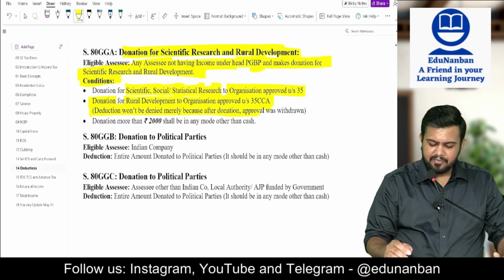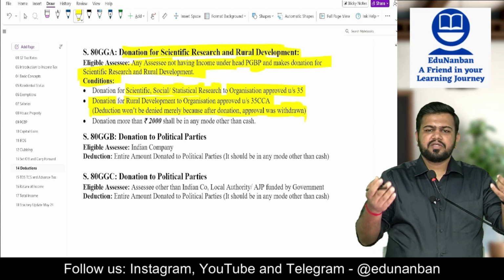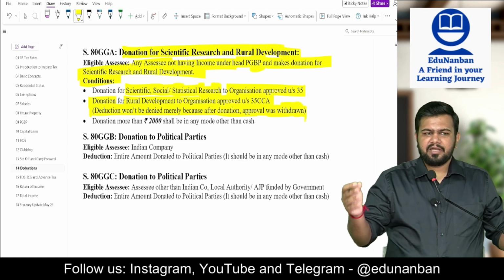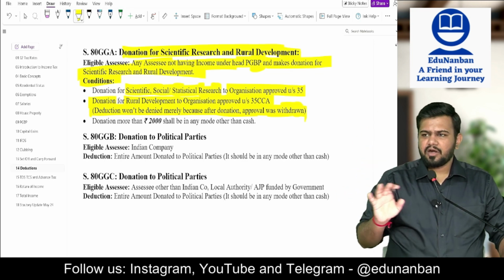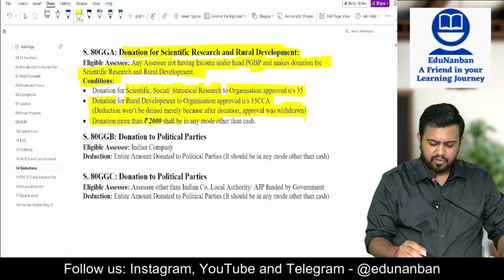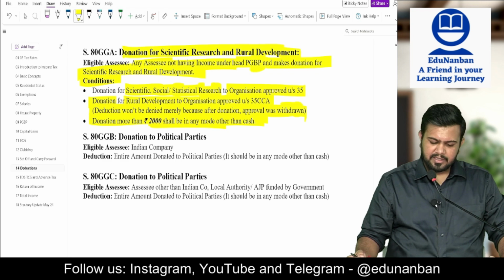Deduction won't be denied merely because after donation approval was withdrawn. So while giving the donation, you should make sure it is approved. After giving the donation, if the approval is withdrawn, it is not your mistake. So it will be allowed as deduction. Donation of more than 2,000 should be in any mode other than cash.